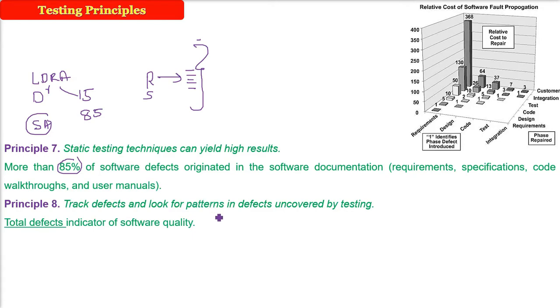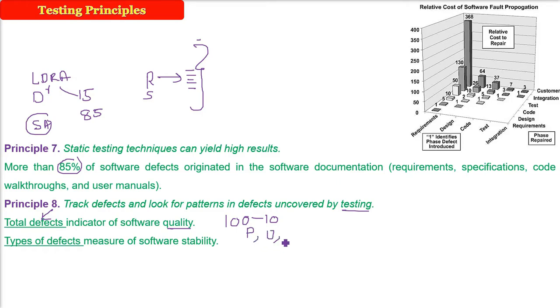Track defects and look for patterns in defects uncovered by testing. As I said, testing is a good indicator of the quality and reliability of the software. The total defects will tell you how much quality the software has. That is, if 100 errors are there and you can bring it down to 10, the quality will be better. The type of defect is a measure of the software stability. There can be performance issues, usability issues, many functional and non-functional requirements.